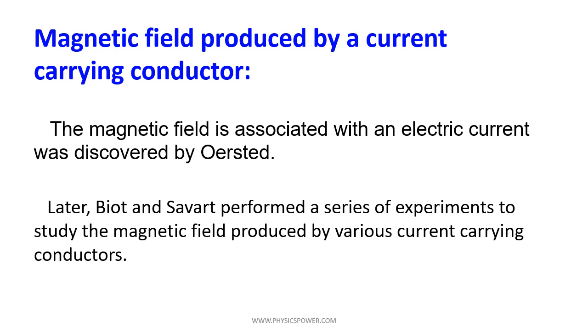Later on, Ampere and as well as Biot and Savart performed a series of experiments to study the magnetic field produced by various current carrying conductors.